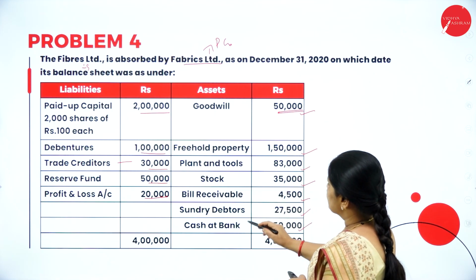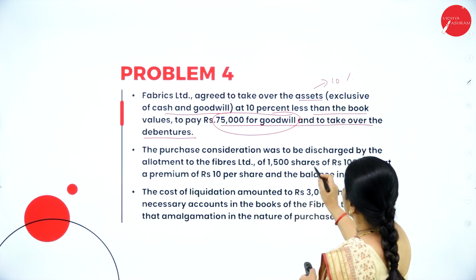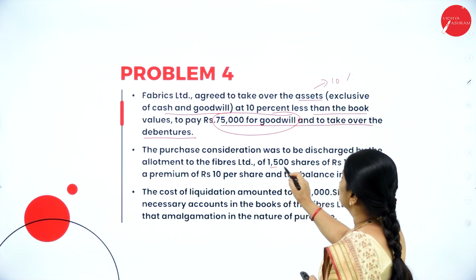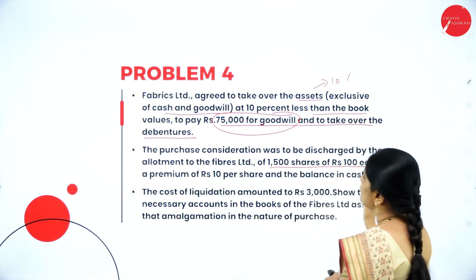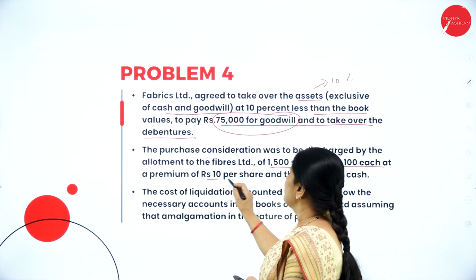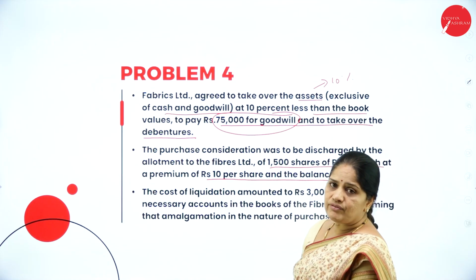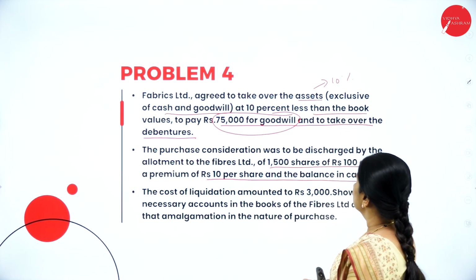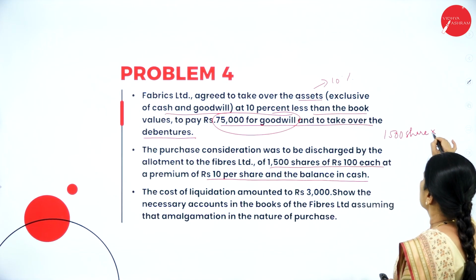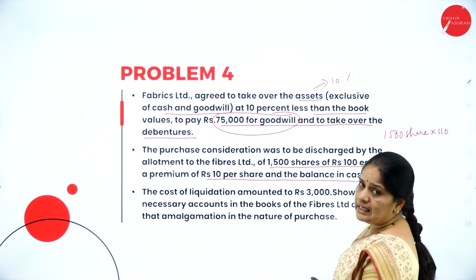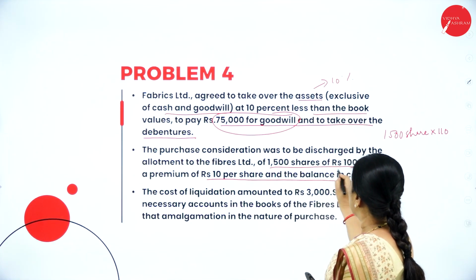So all these assets they are taking over. Cash is not being taken over. Then the purchase consideration was to be discharged by allotment of shares of Fibers Limited, 1,500 shares of rupees 100 each at a premium of rupees 10 per share, and the balance in cash. So the balance in cash they have to pay, and they are ready to issue 1,500 shares of rupees 100 each at 110. So 1,500 shares into 110. Whatever is the amount, that will be the value of shares issued, and the balance in cash.